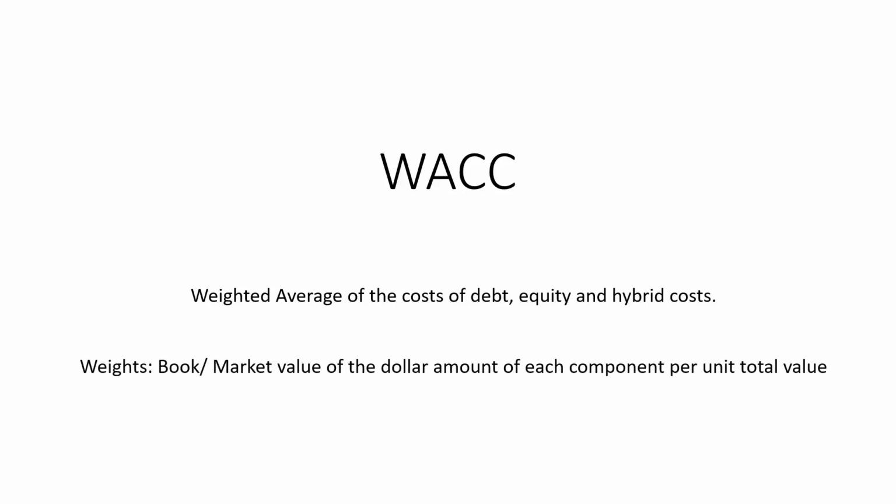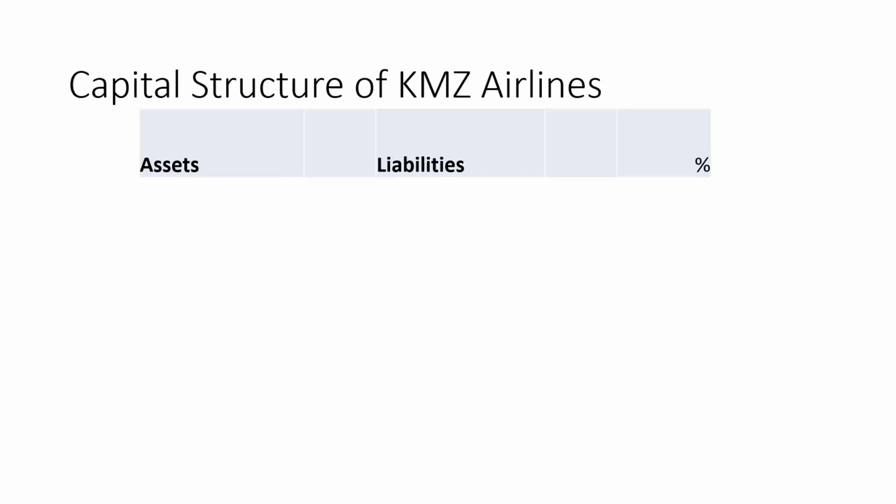Moving on. So the weighted average cost of capital, whose acronym is WACC. It's the weighted average of cost of debt, cost of equity, and hybrid or preferred share costs. And the weights that are used are either the book value or the market value of the dollar amount of debt, equity, and preferred stock. And we'll see that now through an example.